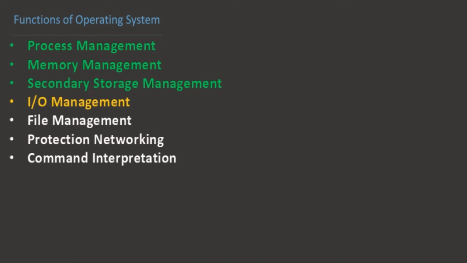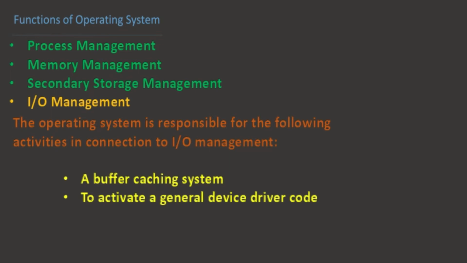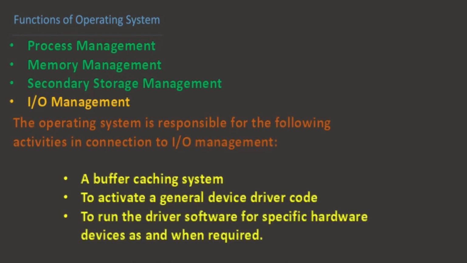The role of the operating system in computer input output is to manage and control input output operations and input output devices. The operating system is responsible for the following activities in connection with input output management: a buffer caching system, and a general device driver interface, with drivers for specific hardware devices, to run the driver software as and when required.